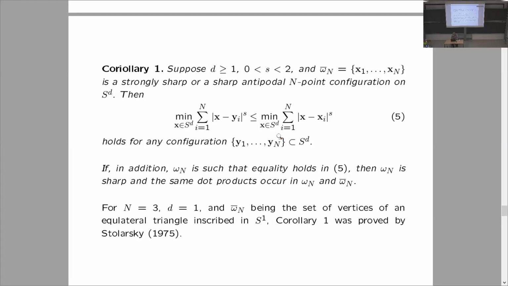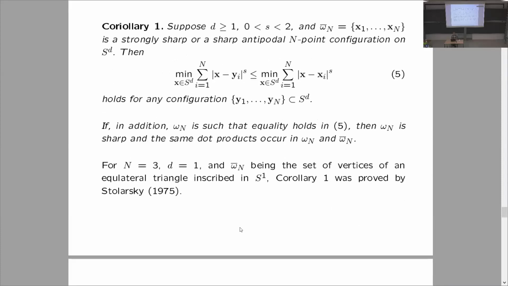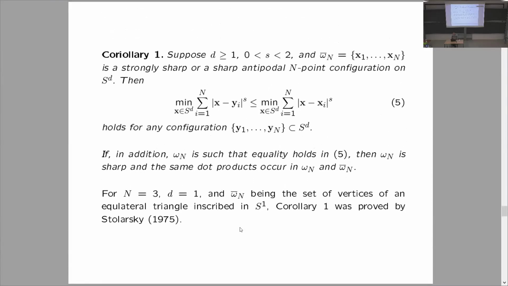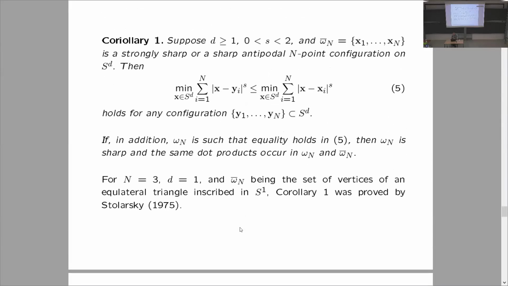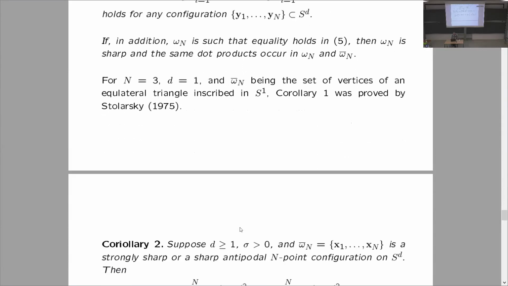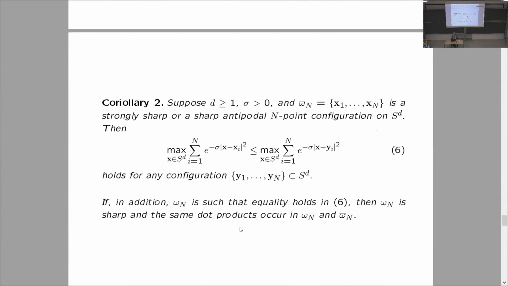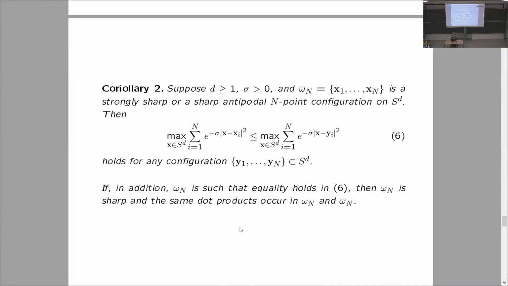And if omega n is such that equality holds in 5, so if omega n is another optimal configuration, then it has to be sharp, and the same dot products have to occur in omega n and omega n bar. Well, this result was proved for the equilateral triangle on the unit circle by Stolarsky. And we can prove a similar result for the Gaussian potential.